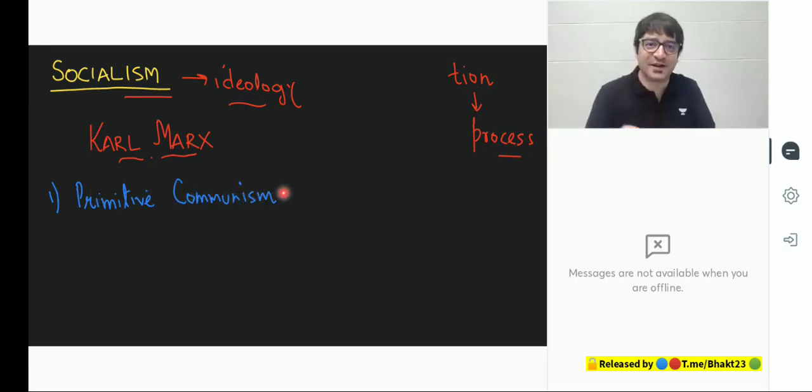Vikash is saying geography. I told you yesterday I don't understand geography. So I don't know if Karl Marx is relevant in geography. I know, but I did not want to give the example of geography. I don't like that subject. But be that as it may, primitive communism.